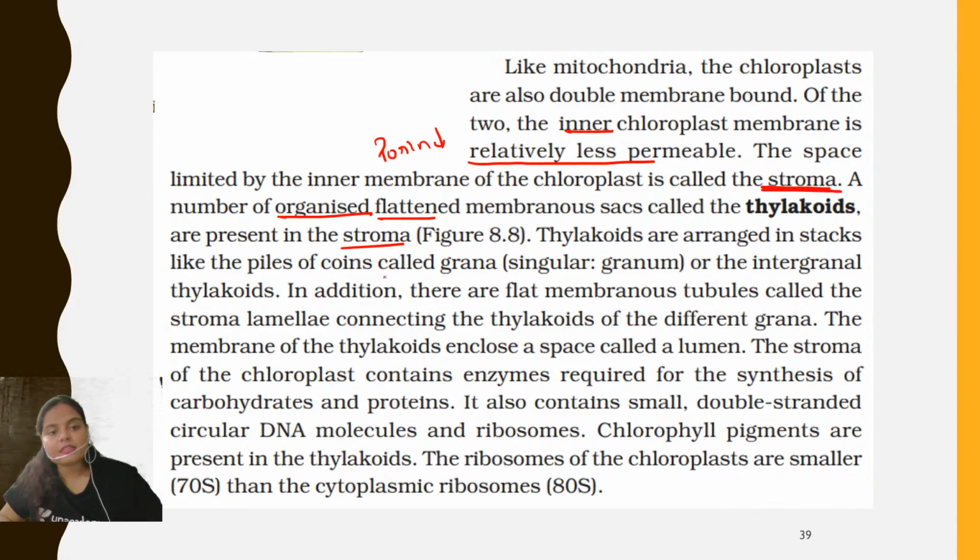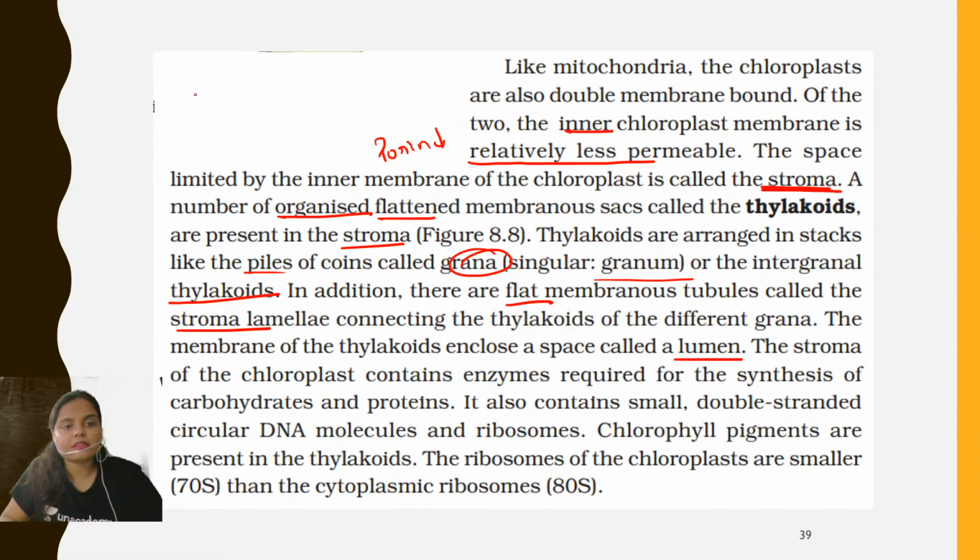Thylakoids are arranged in stacks like piles of coins called grana, and singularly it is known as granum, or the intergranal thylakoids. That means in between two grana, intergranal. In addition, there are flat membranous tubules called stroma lamellae connecting the thylakoids of the different grana. The membrane of the thylakoid encloses a space called lumen.